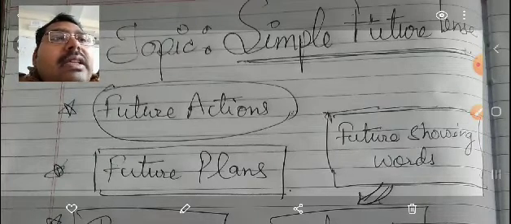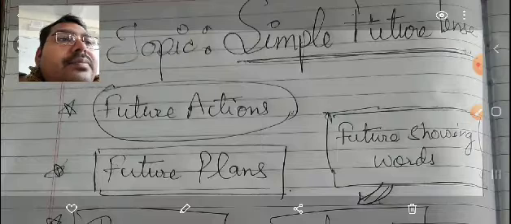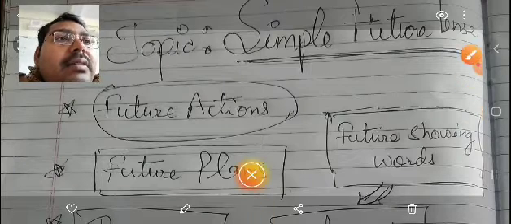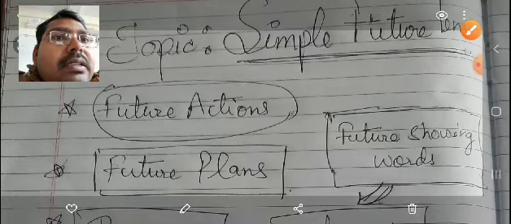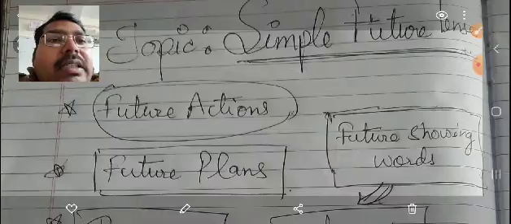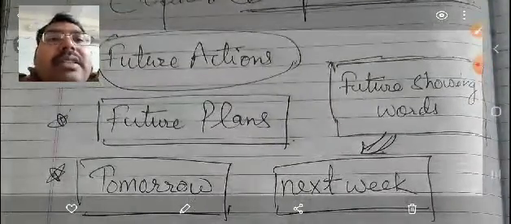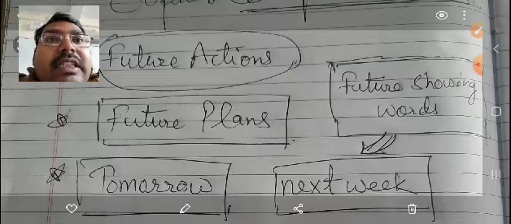So these future actions are discussed in this simple future tense. As it is visible here, we talk in simple future tense about future actions and future plans, which means you are planning for something, so that plan you will execute in future.